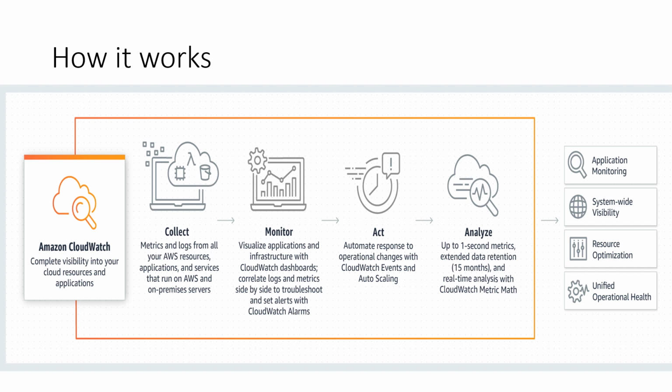These four things you can achieve with the help of Amazon CloudWatch: application monitoring, system-wide visibility, resource optimization, and unified operational health. These are the four benefits of using Amazon CloudWatch.